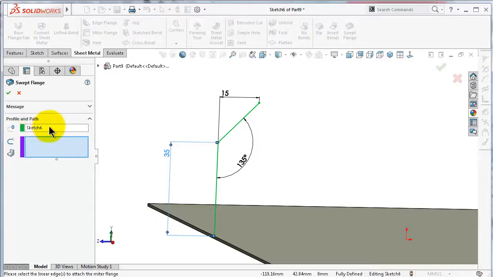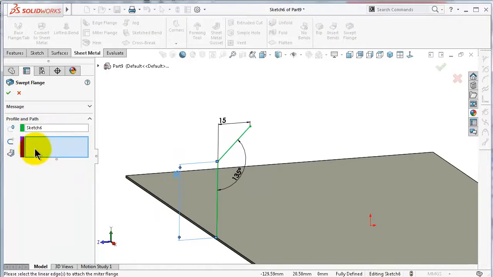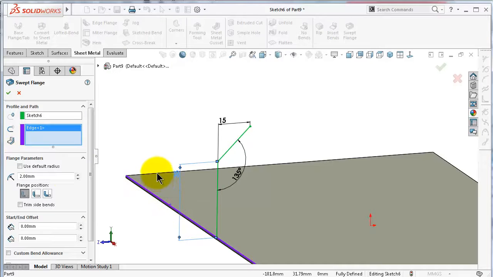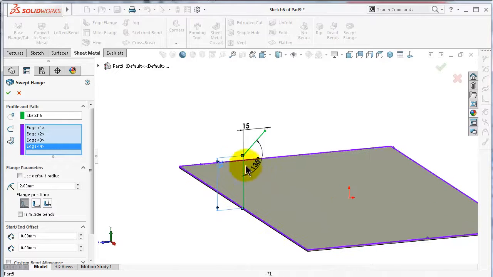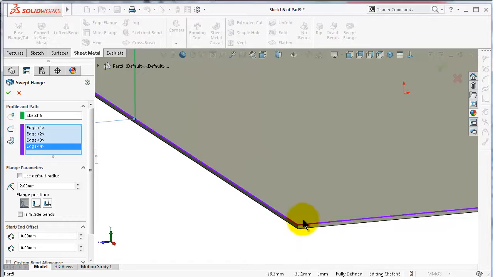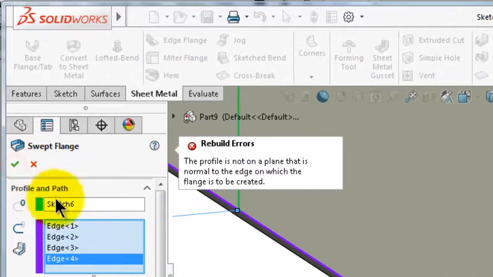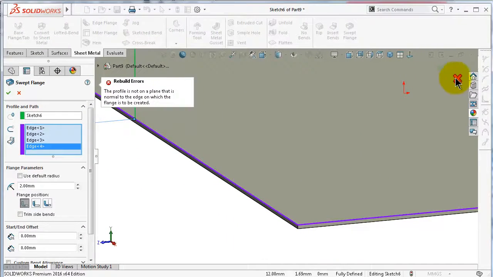The profile is selected, and here we can select the edges. As you notice, we can select the edges, but this case will not work because the sketch or the profile should be perpendicular to the beginning of the path. So let's click OK, and you will get another error that the plane should be normal to the edge. So let's exit